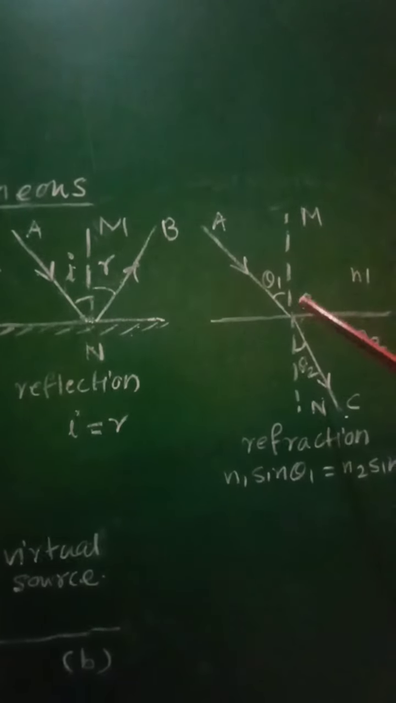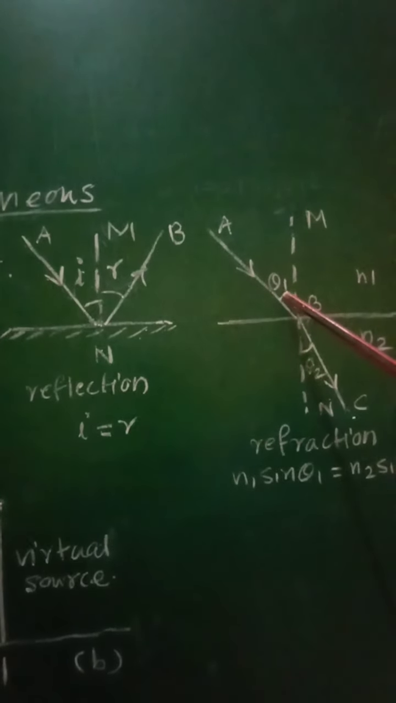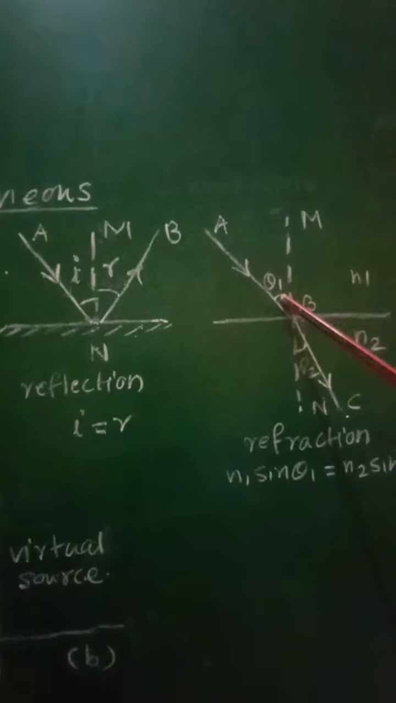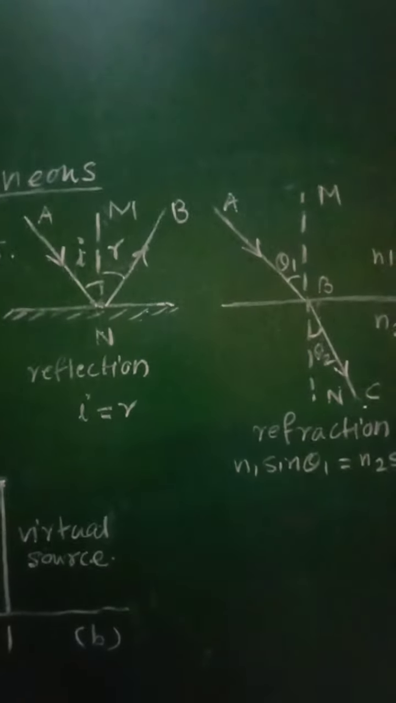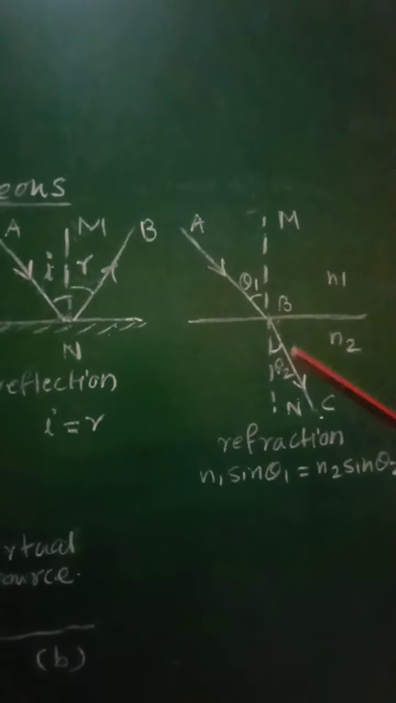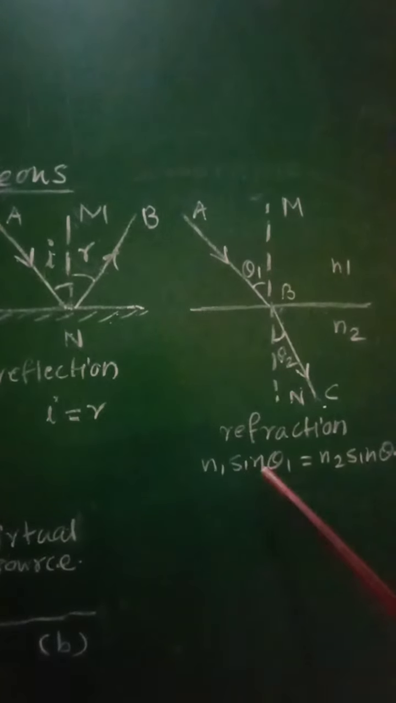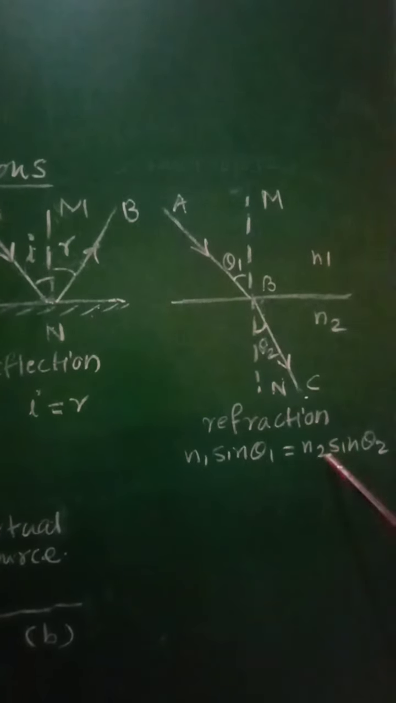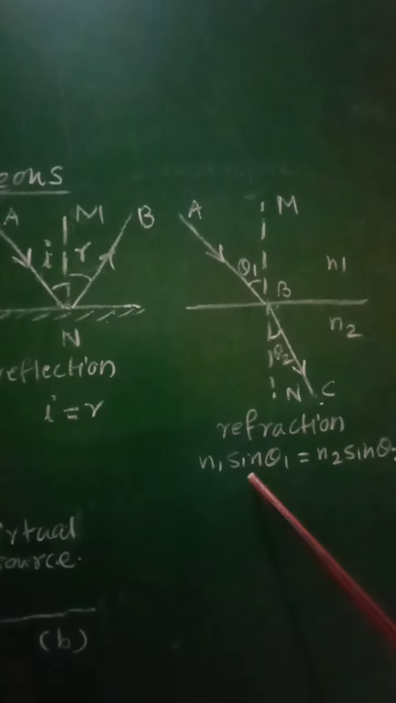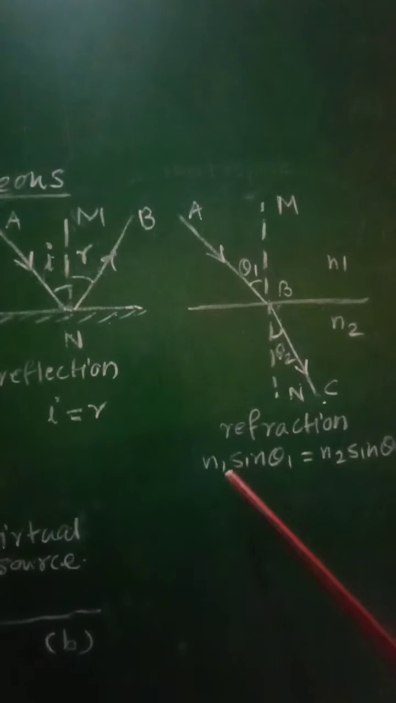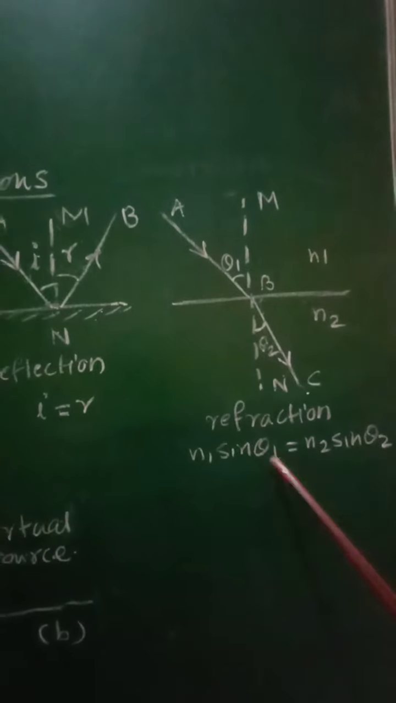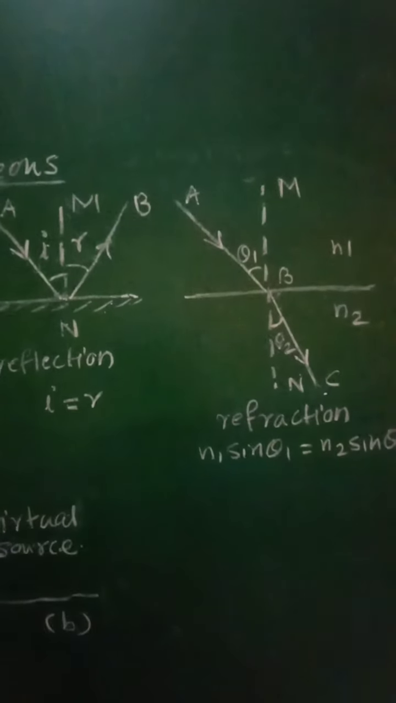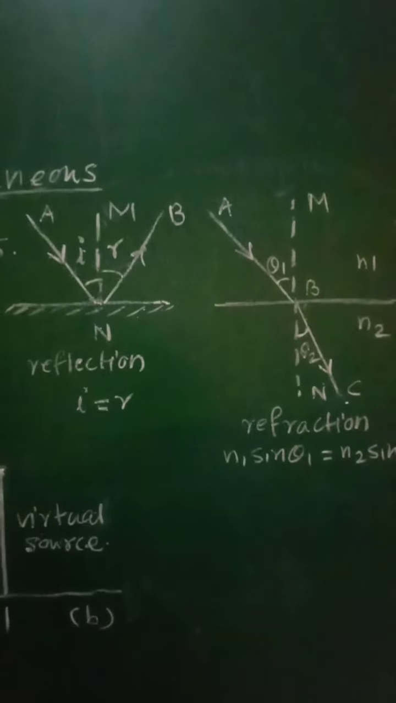Similarly, here the angle of incidence is theta 1, the angle of refraction is theta 2, and they are related by Snell's law, which is given as n1 sin theta 1 equal to n2 sin theta 2, or n1 upon n2 equal to sin theta 2 upon sin theta 1. So like this the laws of refraction will be obeyed here.